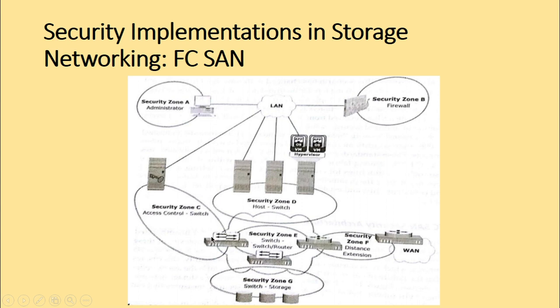Now let us consider zone C here. It's basically the access control switch, zone C. So here we can authenticate the users or administrators of the fiber channel switches using Remote Authentication Dial In User Service. Okay, in short form we call it RADIUS. R for remote, A for authentication, D for dial in, I for in, U for user, and S for service. So we call it RADIUS.